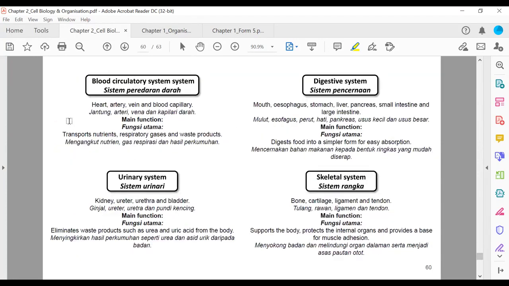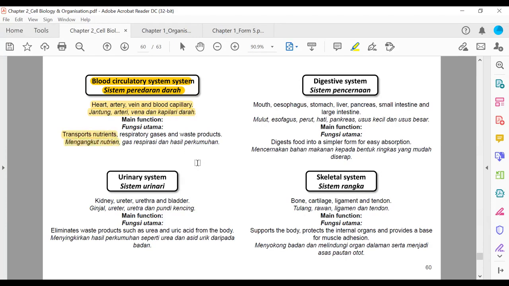Baik, last one, blood circulatory system, sistem peredaran darah. What are the organs involved? Heart, artery, vein, and blood capillary. Blood capillary adalah tissue, bukan organ. Just now I already mentioned to you. Jantung, artery, vena, organs. Capillary darah adalah tissue. Function dia, transport nutrient. Mengangkut nutrient.